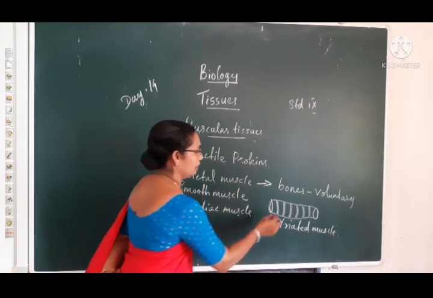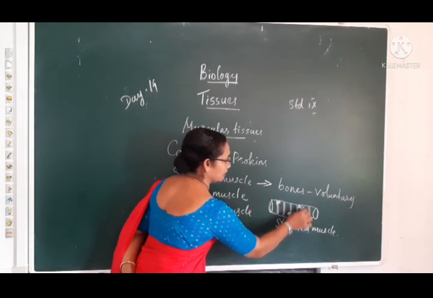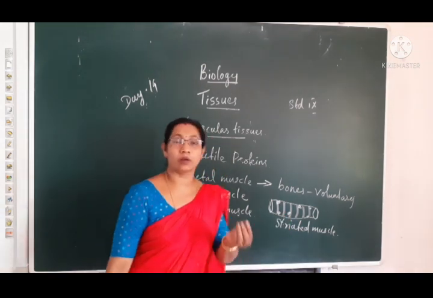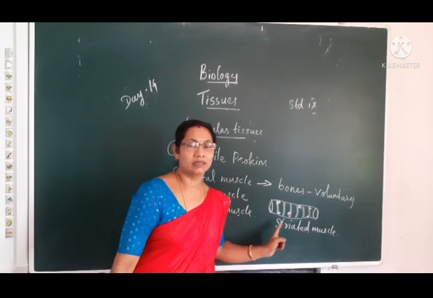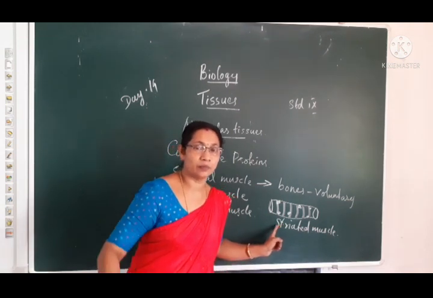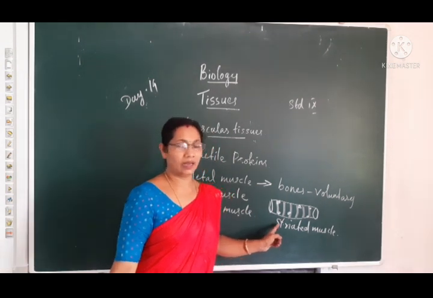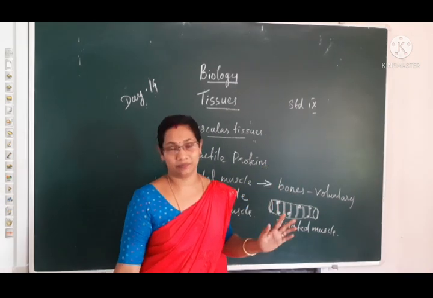Okay, and each cell is multinucleate. Multinucleate means normally one cell consists of a single nucleus, but these skeletal muscles consist of more than one nucleus, and they are seen on the peripheral side only, not at the center.